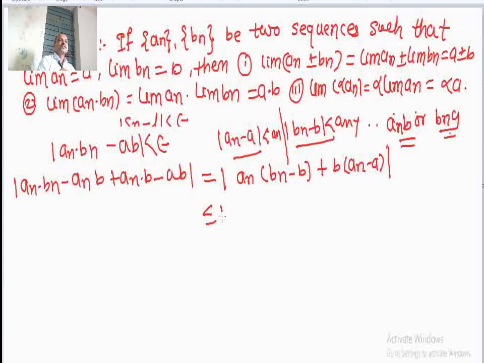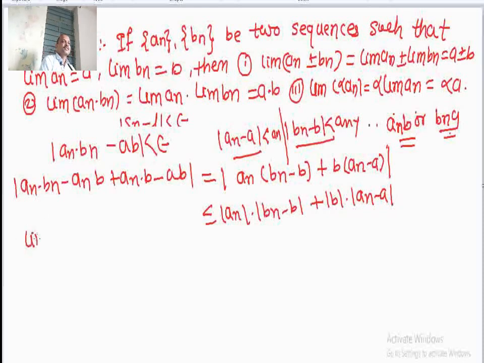Now, this is less than or equal to mod of an into mod of bn minus b plus mod of b into mod of an minus a. Here I can take these less than any value, but an is the general term.